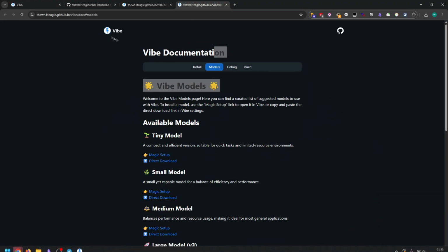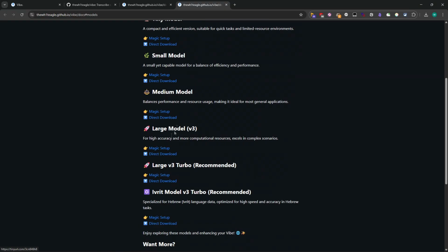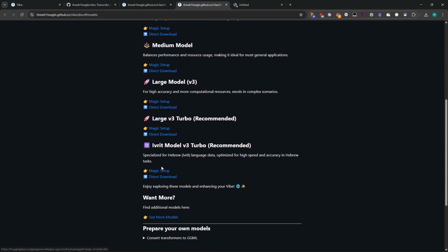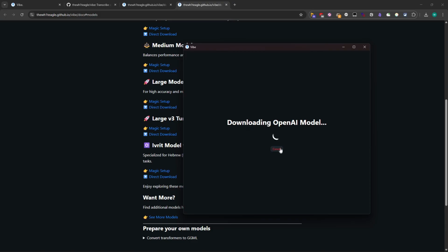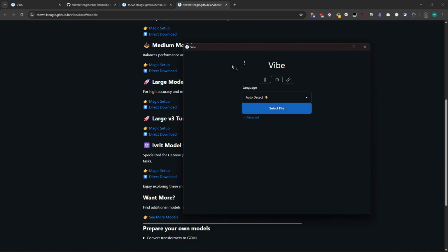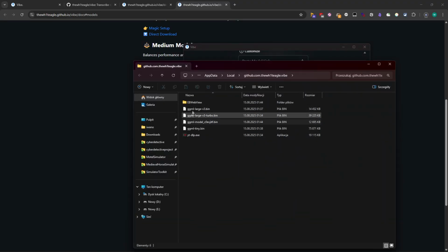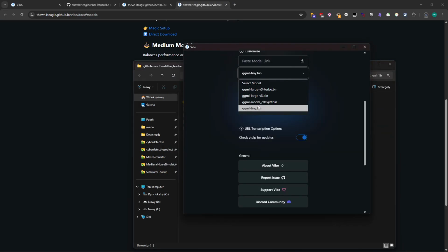This is the address URL that will go basically to the GitHub page, and I'm using the tiny model. But if you want to use a bigger one, you can go directly, or large, or maybe recommended, or maybe this is specialized for Hebrew. But if you go here, as you can see, it will just directly go, and we can download it basically from here. I will cancel it now, and if you don't want directly from here, you can just go direct download. It will just download 1.5 gigabytes, and then what you need to do basically, if you try to install, you just go to settings, and keep that in mind, you just go to the models folder, and this is the models that I've installed now. But if you want to use your own, you just copy it over here and then basically change from here.